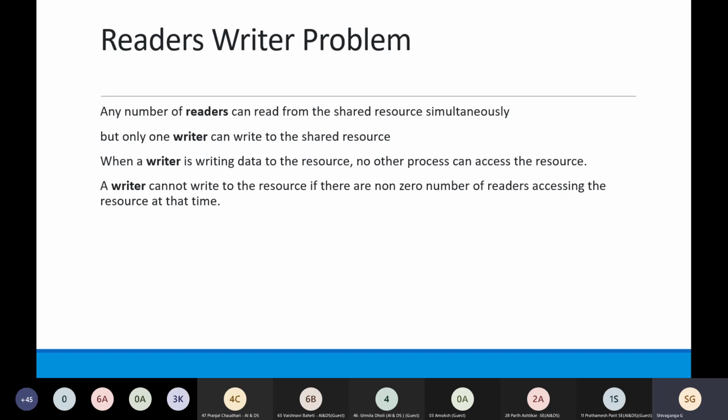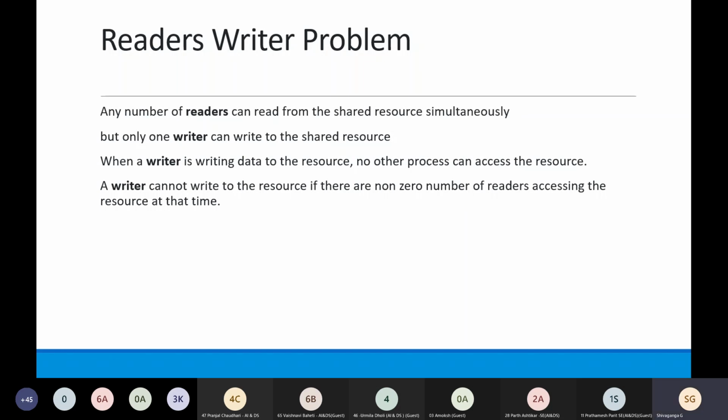Reading simultaneously is possible, but for writing only one process is allowed to write. And when one process is writing, all other processes cannot write, and they should not read either, otherwise there will be inconsistency in the data.